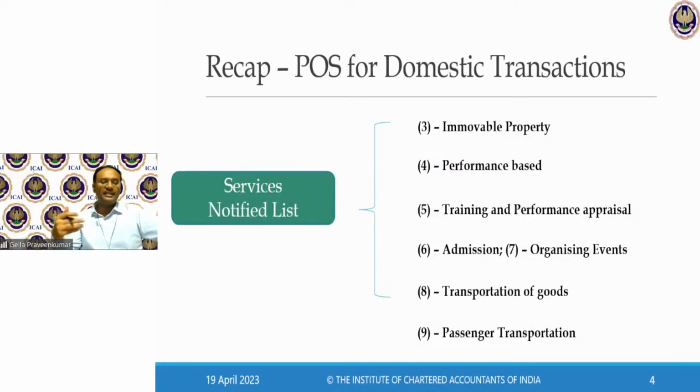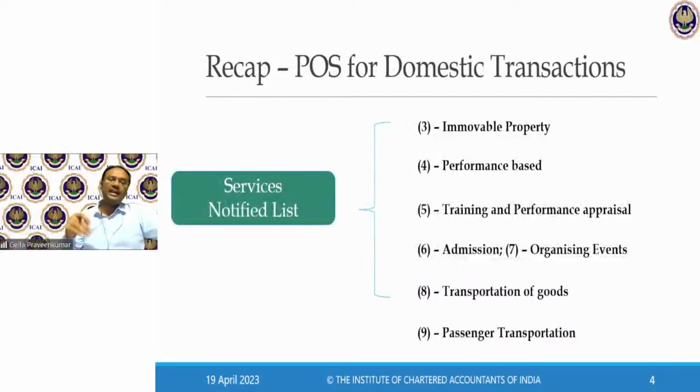So what if this is rendered to a person who is not registered? Then they say, wherever the passenger embarks on that particular journey, that will be my place of supply. Like I gave the example of Rajdhani Express. Say Rajdhani Express starts its journey from Delhi, say till Kerala. Assuming there are 8 states through which this Rajdhani Express travels. Wherever I board the train, say I'm a registered person in the state of Karnataka.